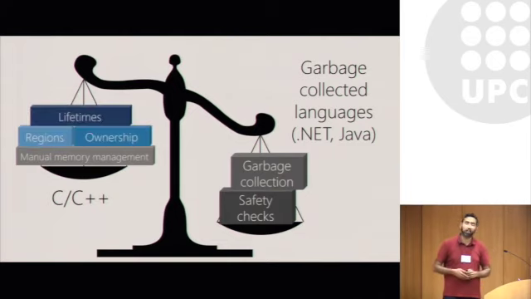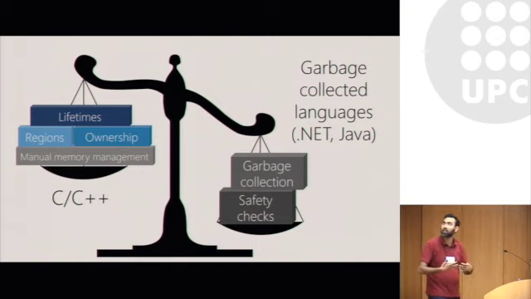For example, there's a ton of work on trying to extend languages with abstractions such as ownership types, lifetimes, borrowing, regions, and so on, essentially to help programmers manage memory more explicitly in the context of a programming language. Now, these are nice abstractions, but as it turns out, when you apply these abstractions in practice, they tend to be very complex and often very restrictive.